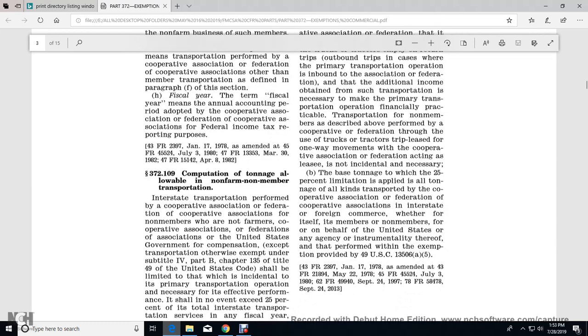Base tonnage within the 25% limitation applies when all conditions are met for transportation by the cooperative association or federation, in interstate and foreign commerce, whether for itself, for members and non-members, or on behalf of the United States or an agency or instrumentality thereof, that has been formed. An exemption is provided in Title 49 U.S. Code 13506(a)(5).